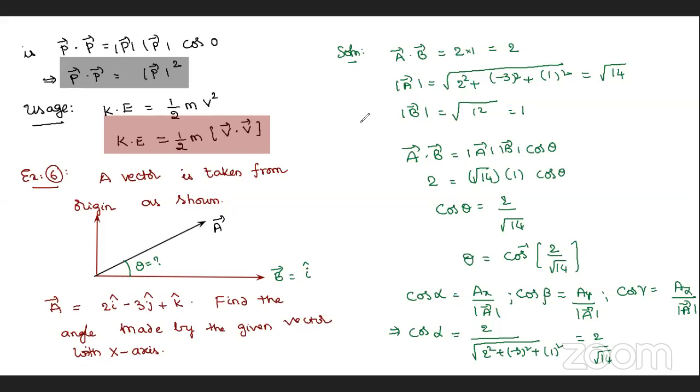So, did you understand what my intention is here? Sometimes the dot product is a shortcut, and other times directional cosines is a shortcut. When they ask the angle made by a vector with an axis, the x-axis, y-axis or z-axis, then better don't go to the dot product; come to the directional cosines. So you understood my concept? Yes, good. So this is the shortcut. Very good.